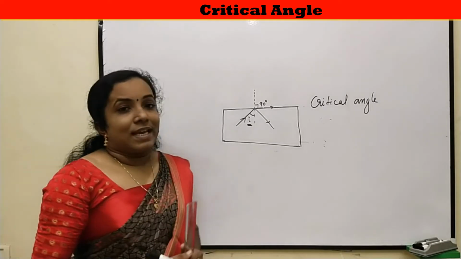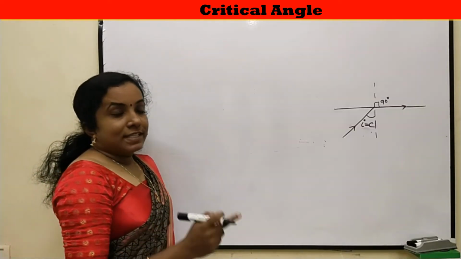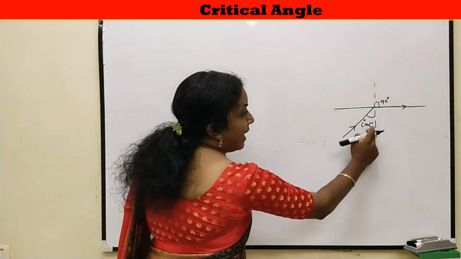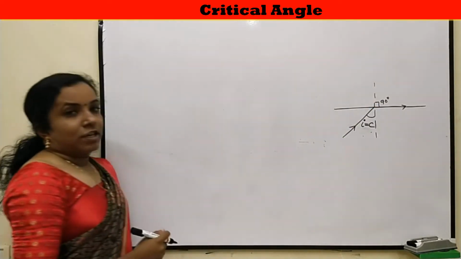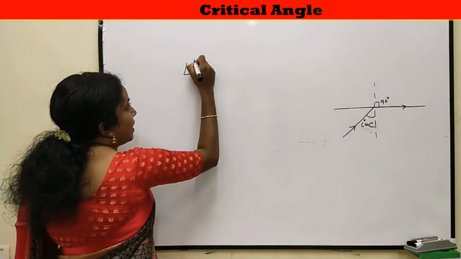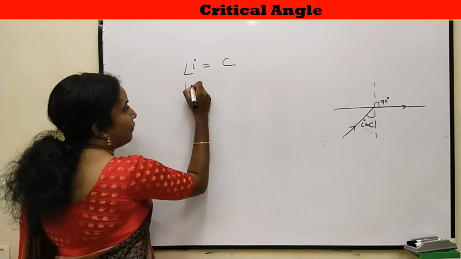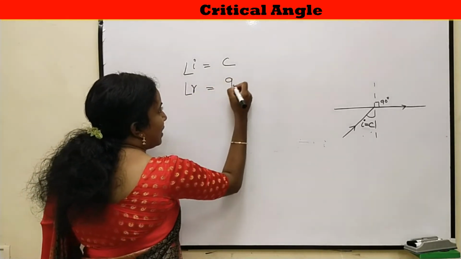Let's go in detail about this critical angle. When the angle of incidence is equal to critical angle, the angle of refraction will be 90 degrees. So here in this case, the angle of incidence is equal to critical angle and the angle of refraction is equal to 90 degree.